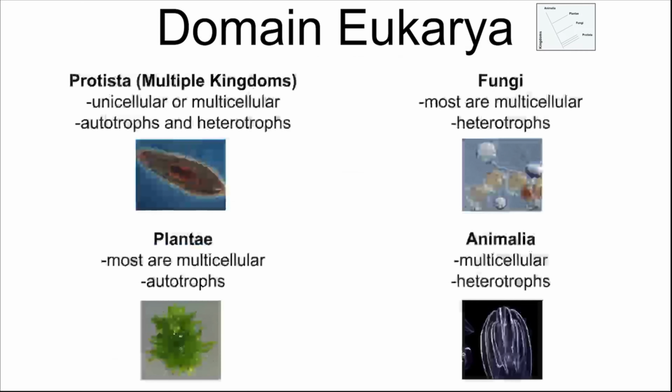Lastly, there's Animalia, which is a multicellular group of organisms. They're heterotrophic, so they have to eat and ingest other things in order to metabolize, and it's a very diverse group. You can see here there's a cnidarian, deep sea things. It's hard for me to think of something more different than myself than these deep sea comb jellies and things like that. We'll look at Animalia in further detail later, and this is where we'll be looking at different tissues and organs and organ systems. We'll spend a lot of that time within Animalia.